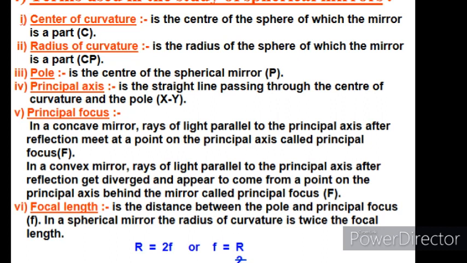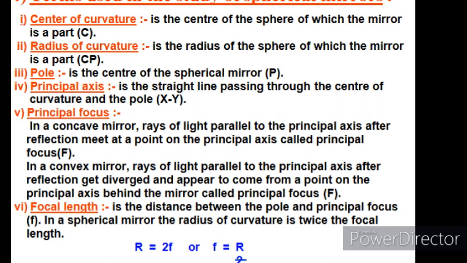It is defined as the straight line passing through the center of curvature and pole of the spherical mirror. So it is the imaginary line which passes from the center of the mirror. Next is focal length. Focal length is defined as the distance between the pole and the focus of the mirror. So it is denoted by small f.